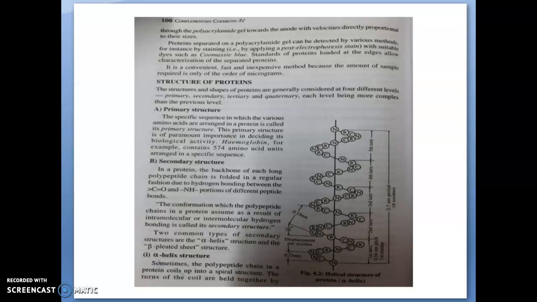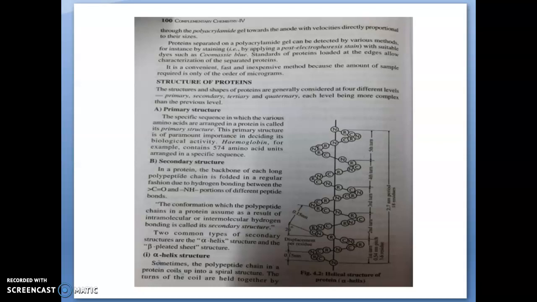So, alpha helix structure means this polypeptide chain, this primary structure of this protein, coils up into a spiral structure. It is coiled up in a spiral manner, and that spiral coiling is due to intramolecular hydrogen bonding between the CO of one amino acid residue and the NH of the fourth one of the same chain.